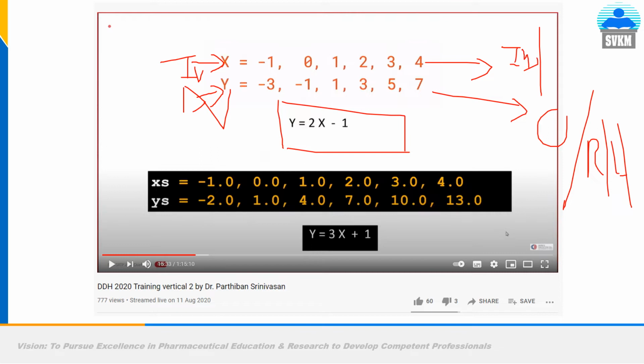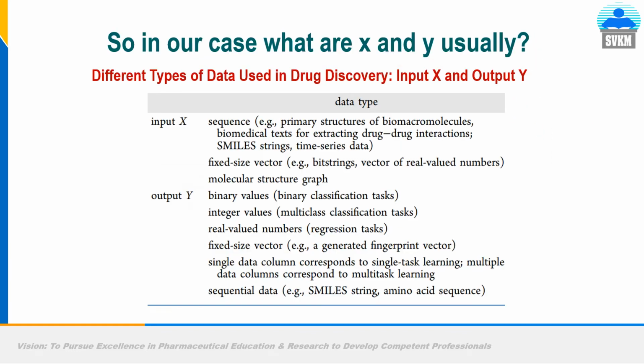In a similar way, drug discovery is done, or any machine learning or deep learning model is trained: you have to find the mapping function or the relation between x and y. In drug discovery, pharmacy, and chemistry, your input will be x and output will be y. What can x be?